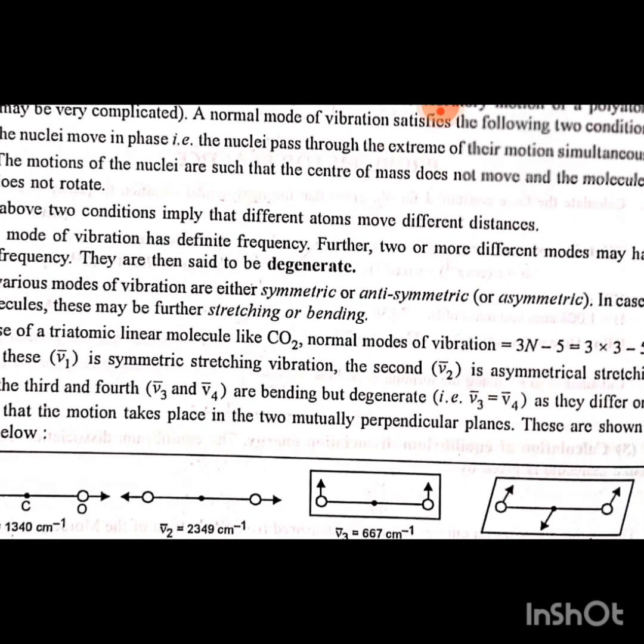Each mode of vibration has a definite frequency. Further, if two or more different modes have the same frequency, they are said to be degenerate. The vibrational modes are either symmetric or antisymmetric. In case of a linear molecule, these may be further stretching or bending. In case of a triatomic linear molecule like CO2, the normal modes of vibration equal 3n minus 5, equal to 3 into 3 minus 5, equal to 4.